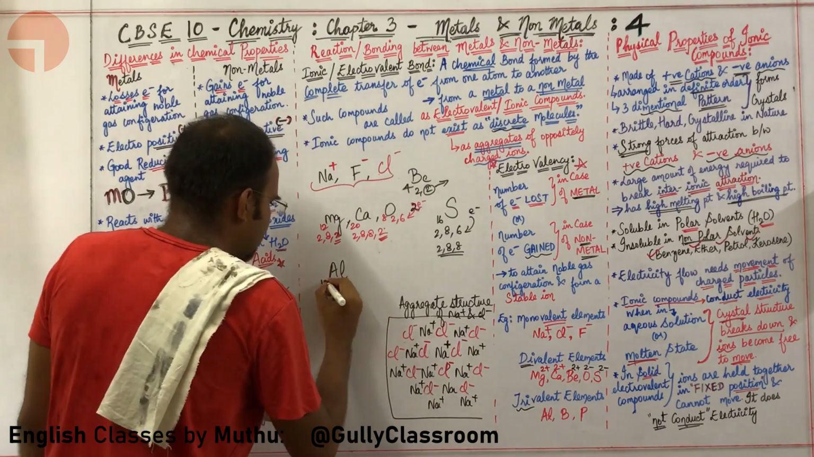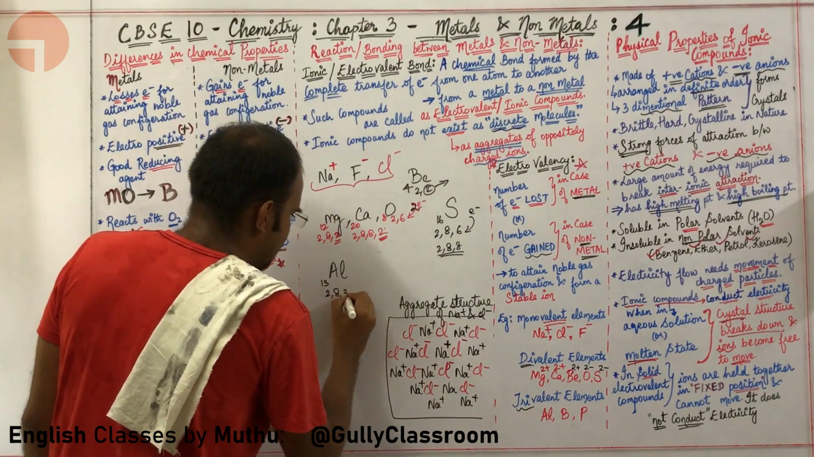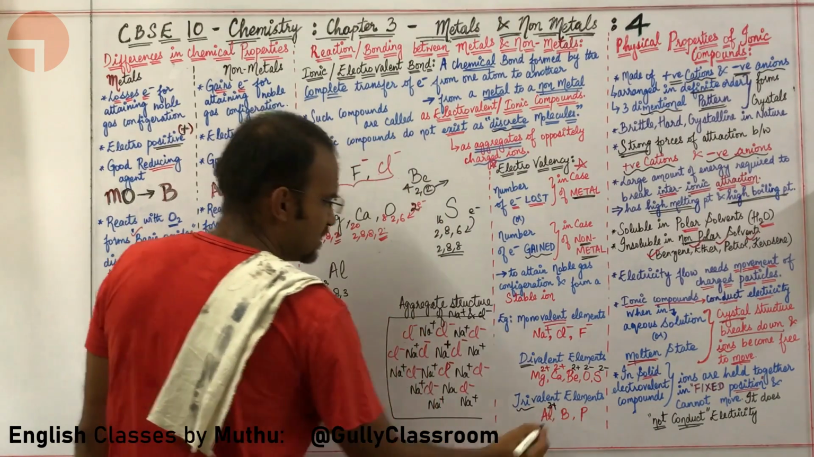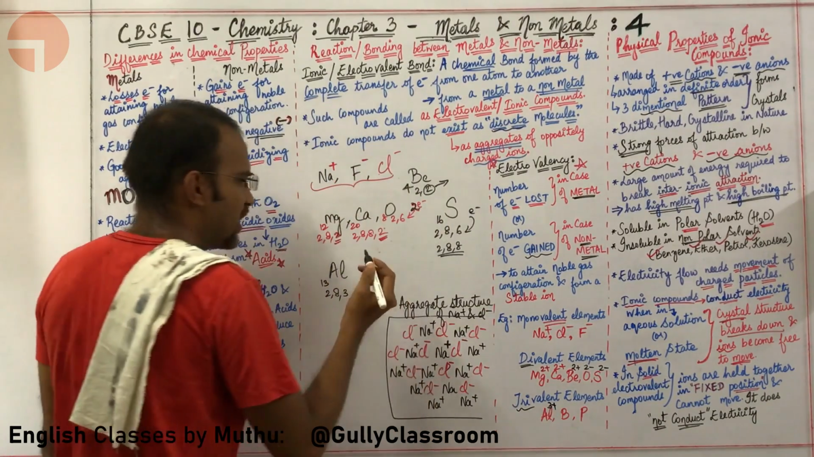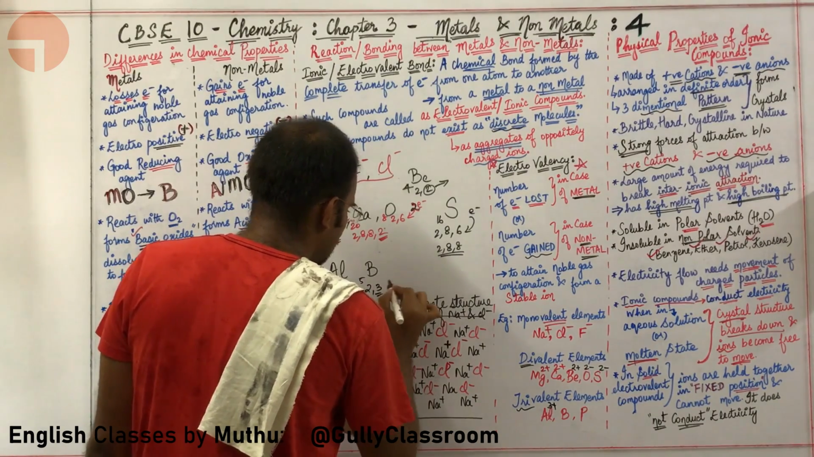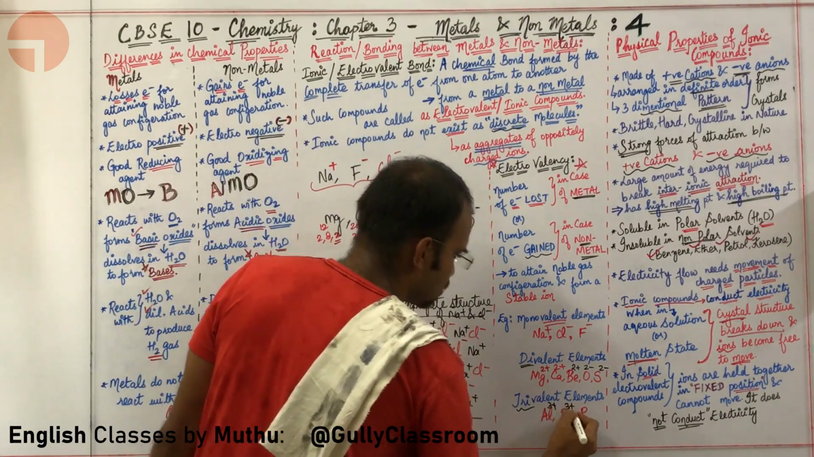What about aluminium? Atomic number is 13: 2, 8, 3. So it loses 3 electrons. So you are getting Al3 plus. What about boron? The atomic number of boron is 5, which is simply 2, 3. It will lose 3 electrons. So boron is also 3 plus.